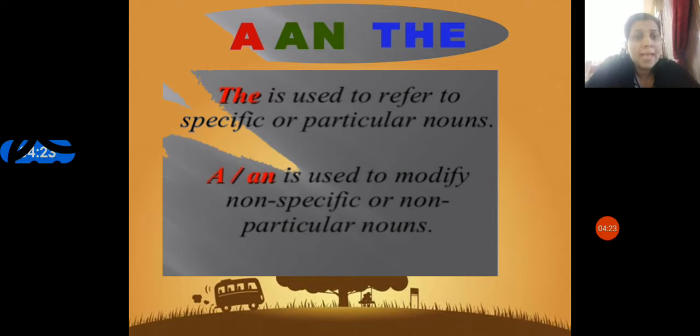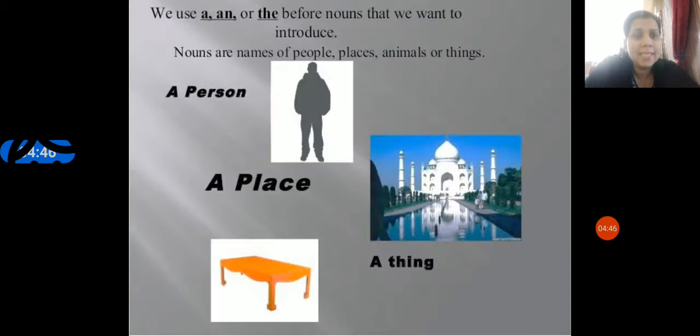So a and an are used to modify non-specific or non-particular nouns. So the is used for specific and a and an are used for non-specific. Non-specific means not mentioned properly, not particularly mentioned. So let's see in detail.